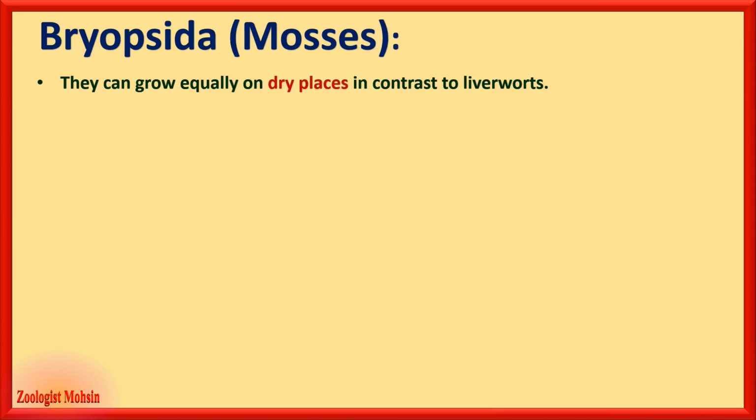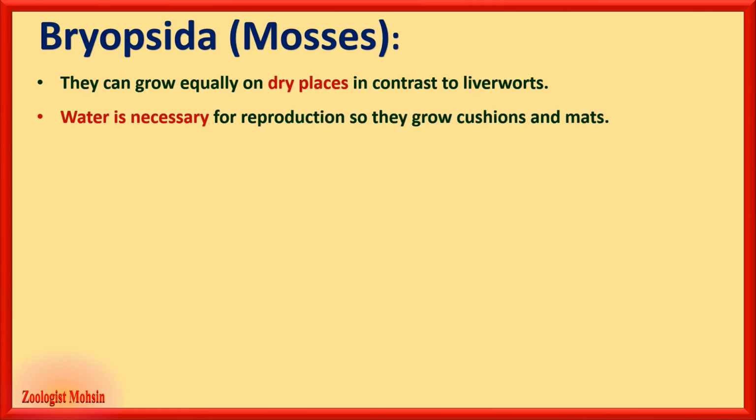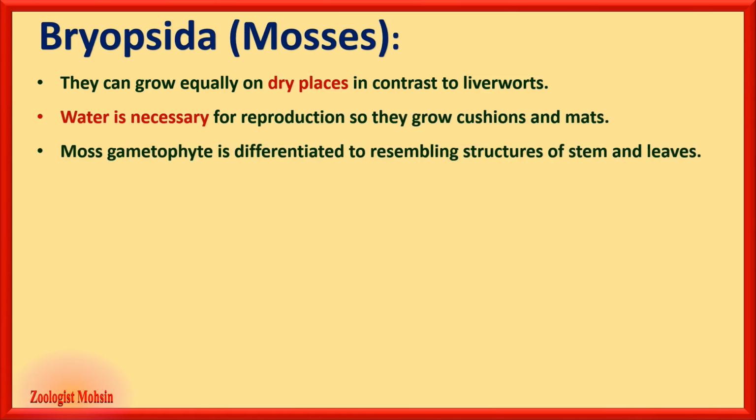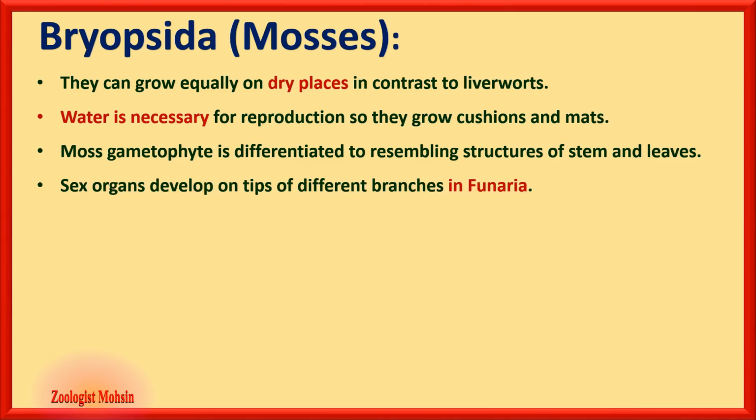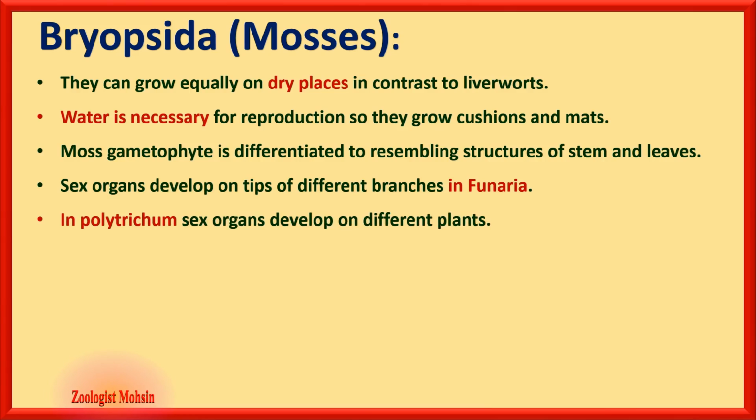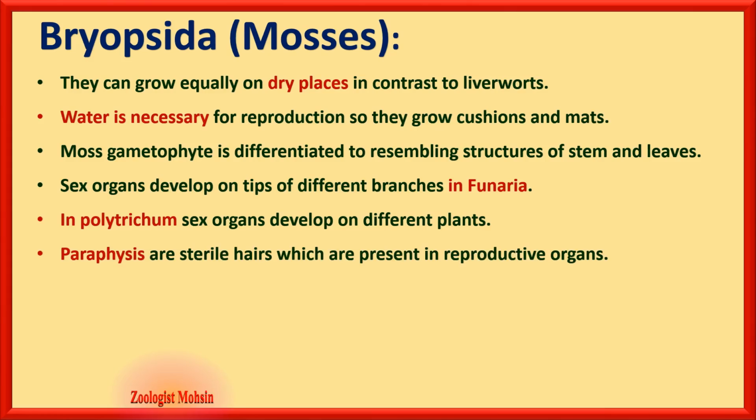Bryopsida. They can grow equally on dry places in contrast to liverworts, which can only grow in wet or moist places. Water is necessary for reproduction, so they grow cushions and mats to conserve water. Most gametophytes are differentiated into structures resembling stem and leaves. Sex organs develop on tips of different branches in Funaria. In Polytrichum, sex organs develop on different plants. Now please note the difference in Funaria and Polytrichum. In Funaria on the same plant, while in Polytrichum on different plants.